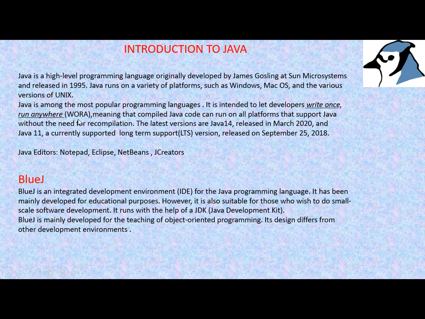This means that if you develop a program in Java and after it is compiled, then that bytecode can be executed on any platform that supports Java. This is write once, run anywhere. Means once we write it, after it is compiled, that bytecode which gets converted after compilation will be executed on any system. Now to write any Java program, we need some editors.